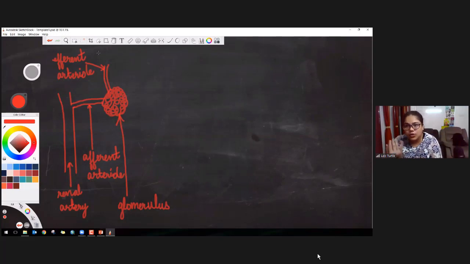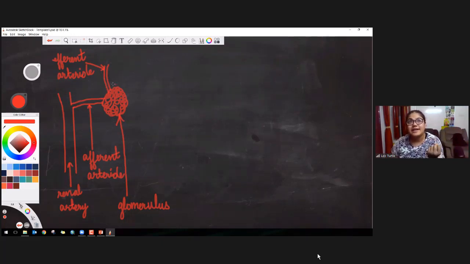It has glucose, it has amino acids, it has red blood cells, white blood cells. We don't want to throw away all of that, correct? So these useful substances are going to go into the efferent arteriole. These useful things won't be thrown away, right? So some part of this blood goes to efferent arteriole.